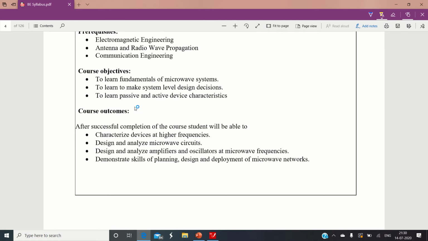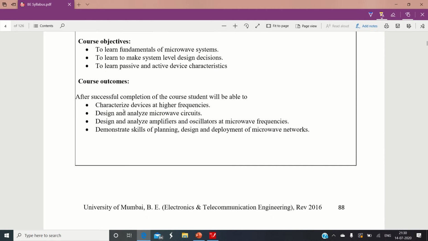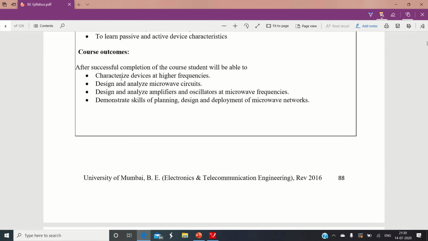As an RF engineer, at the end of learning this subject, you will be able to make certain decisions regarding the design of a microwave system. The third objective is to learn the characteristics of passive and active microwave devices. So these are the broad objectives, and the outcomes are also explained over here.